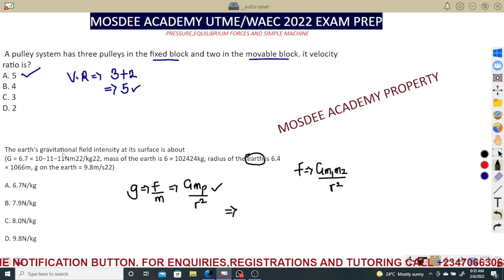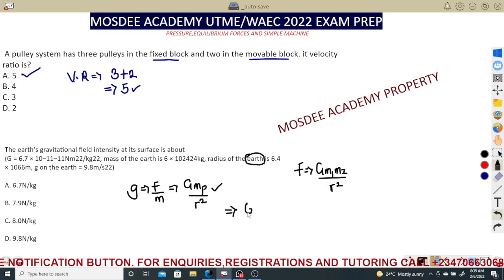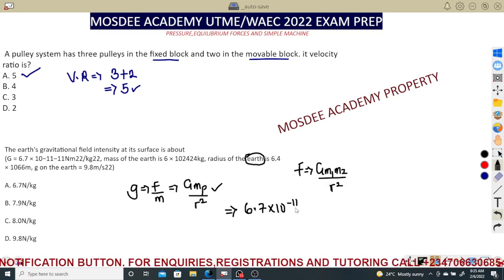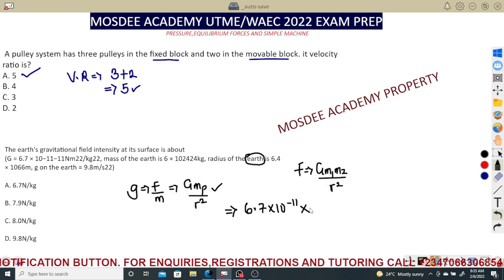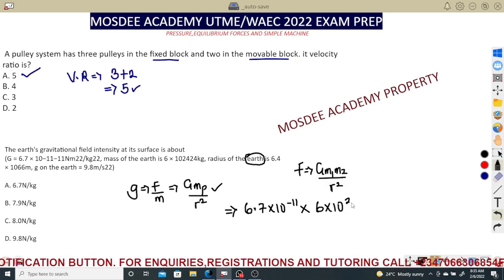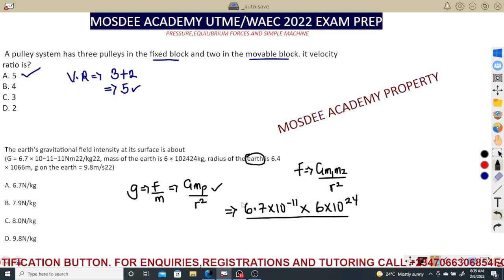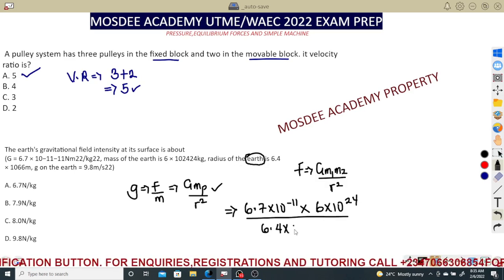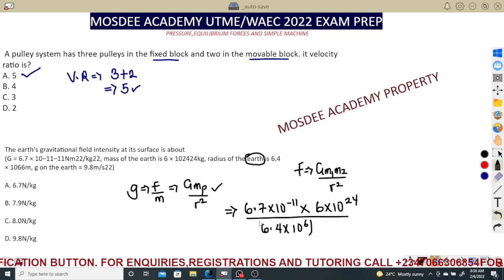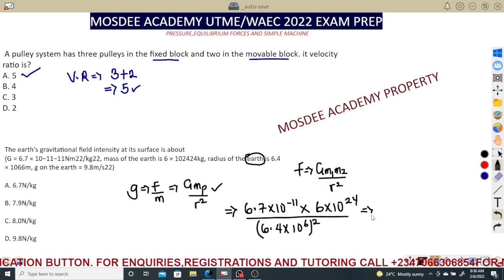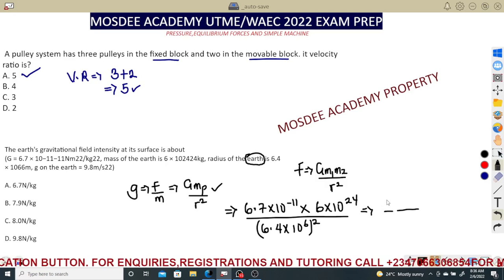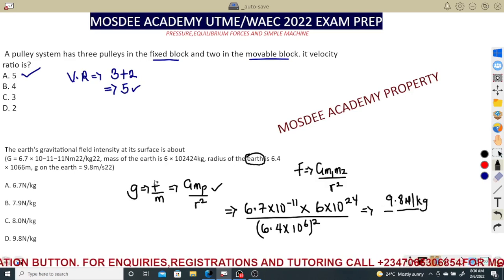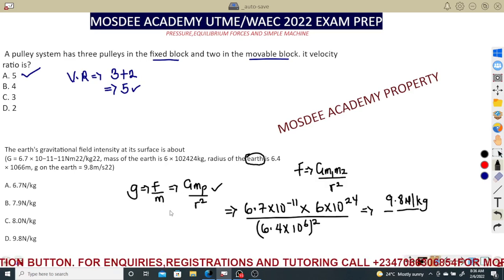G is always a constant, even though there is a typo error. It's always 6.67 times 10 to the power negative 11. I'm substituting in this, times the mass of the planet, which is 6 times 10 to the power 24. You are dividing that by the square of the radius. The radius is 6.4 times 10 to the power 6, all squared. I leave it to you to finish. But if I don't make a mistake, I think this should give us 9.8 Newton per kilogram. You can say force over mass, Newton over kilogram.